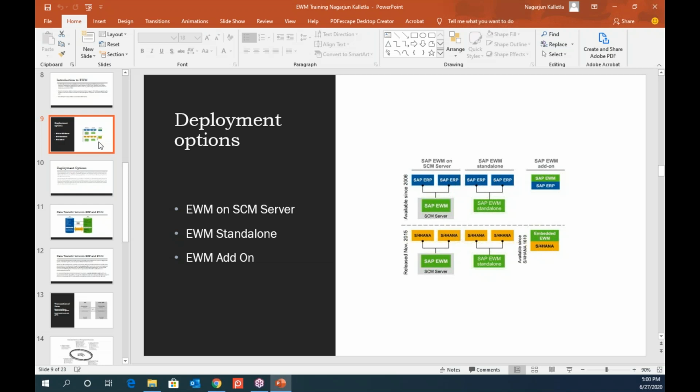So what will happen? I'll tell you. If you have a standalone system, within your warehouse you just deal with the warehouse activities. You're not worried about sales or any other stuff carried out in your ERP, right? So if you just stick to this standalone, you are only consuming the memory and resources within the server for your particular warehouse.